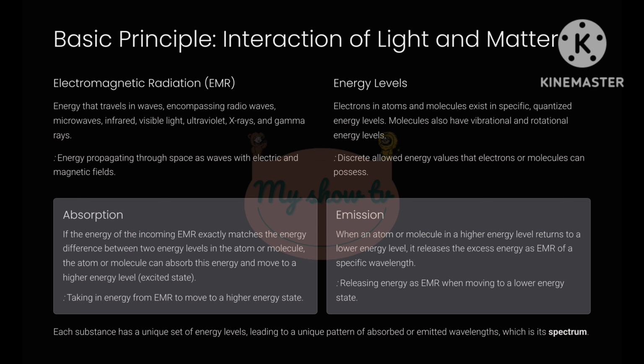The magic of spectroscopy happens when EMR interacts with matter. Two main things can occur. 1. Absorption. If a photon, a tiny packet of EMR energy, has exactly the right amount of energy to match the energy difference between two energy levels in an atom or molecule, that photon can be absorbed. When this happens, the atom or molecule jumps to a higher energy level, which we call an excited state. Imagine an electron on a lower step of the staircase absorbing just enough energy to jump to a higher step.